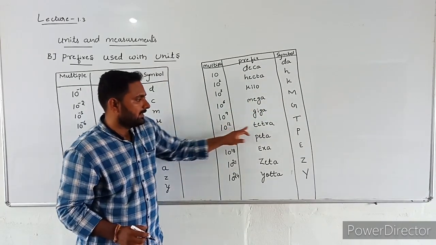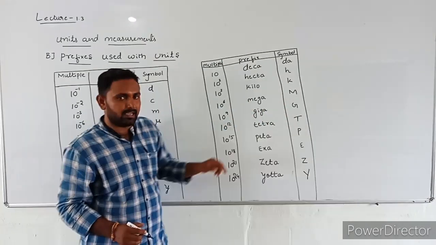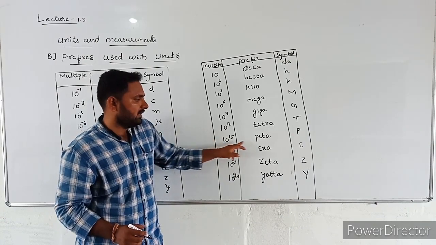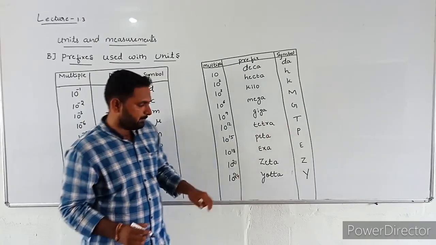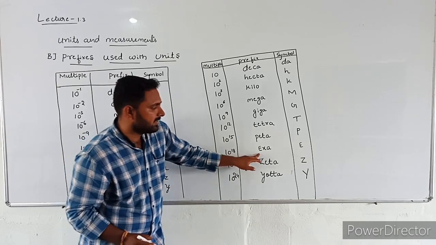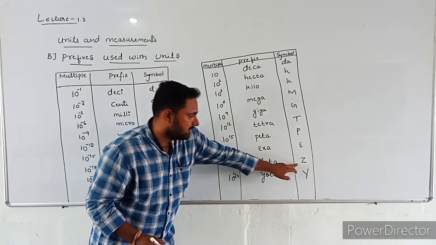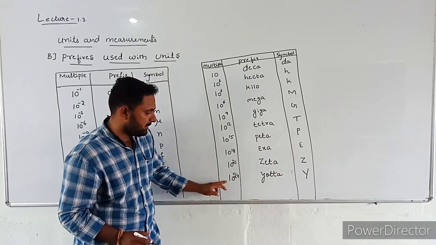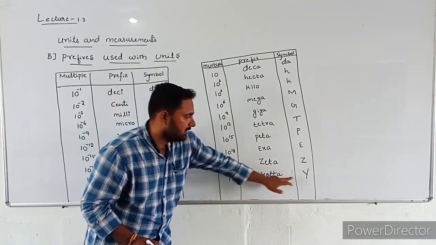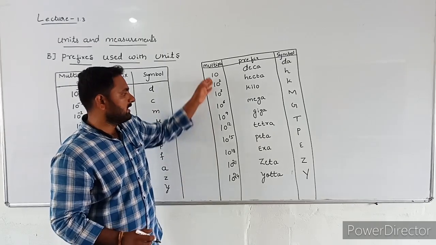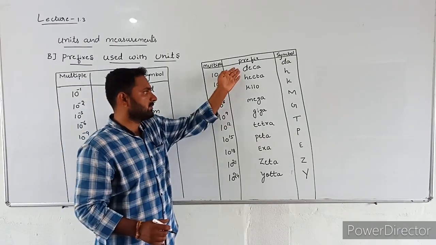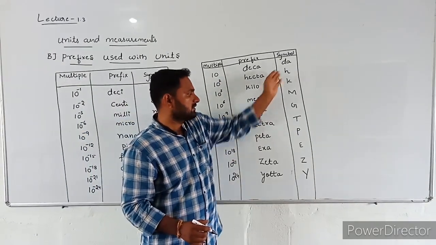10 power 12, tera, capital T. Next, 10 power 15, peta, capital P. 10 power 18, exa, capital E. 10 power 21, zetta, capital Z. 10 power 24, yotta, capital Y. These are the positive multiples. These are the prefixes and these are the symbols.